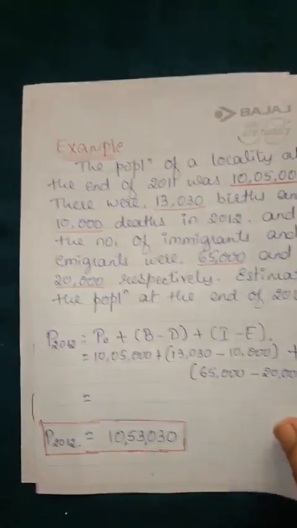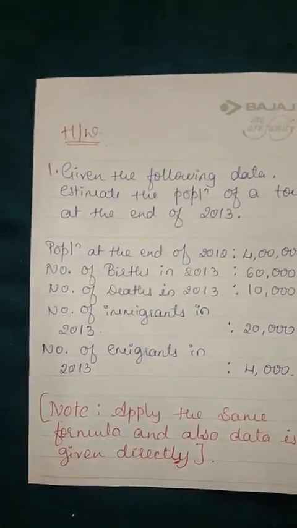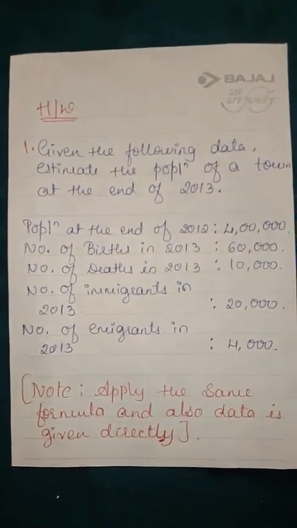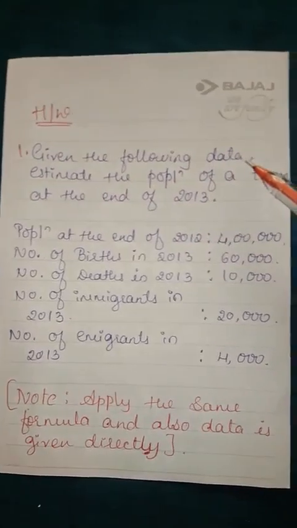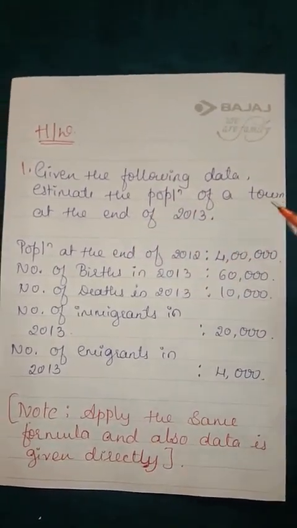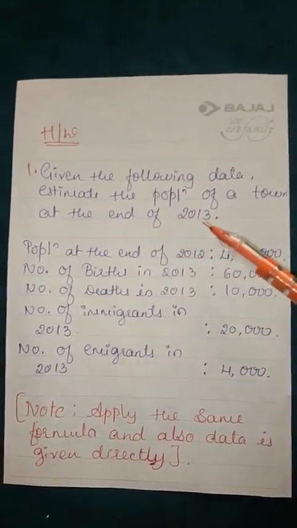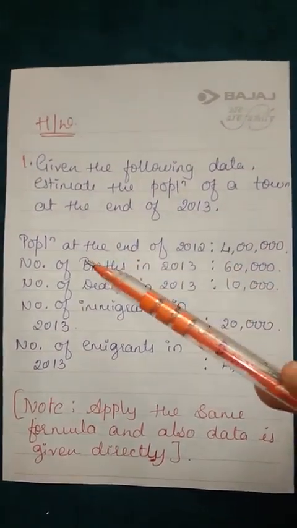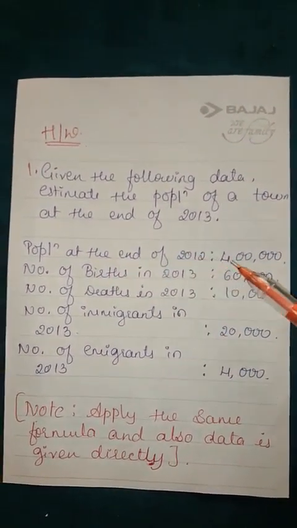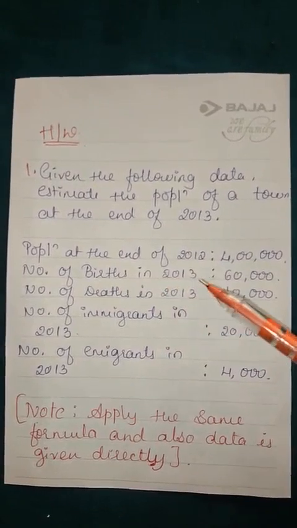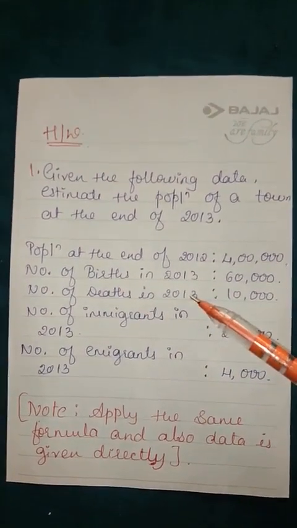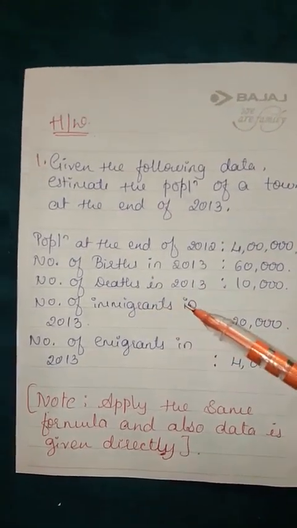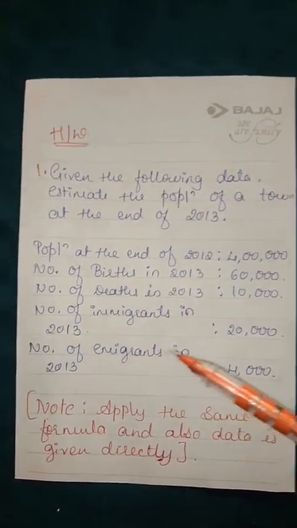I have given you one example to solve, and also it is a direct question. They have given here, given the following data, estimate the population of a town at the end of 2013. Population at the end of 2012 they have given, number of births in the year 2013 they have given, number of deaths in the year 2013, number of immigrants and number of emigrants.